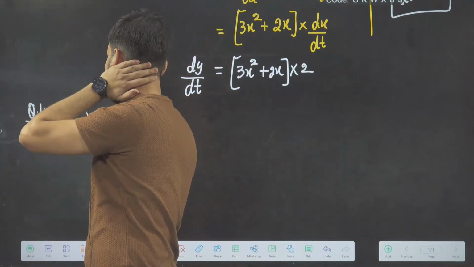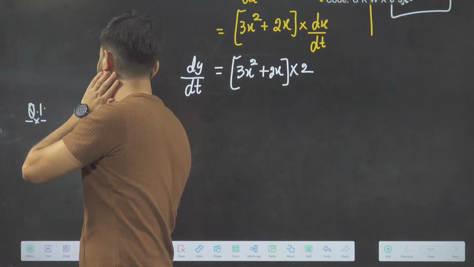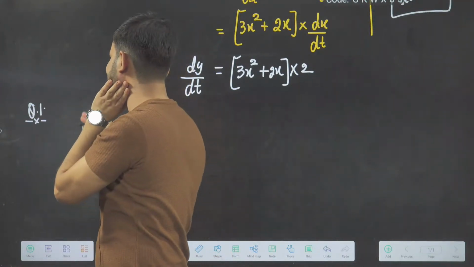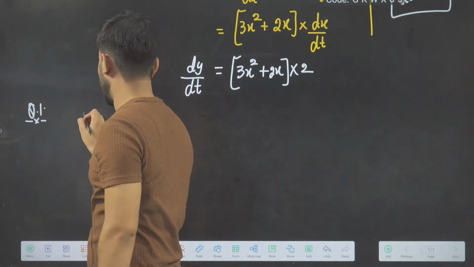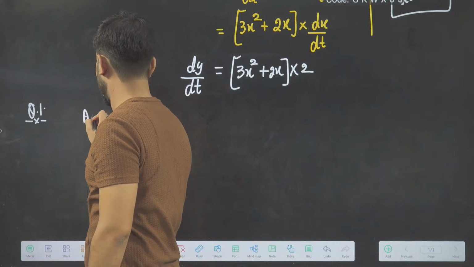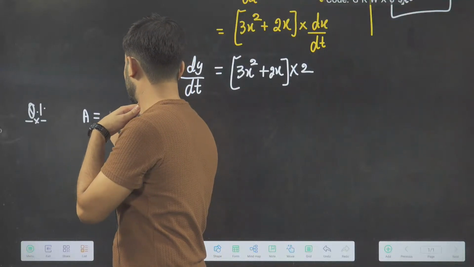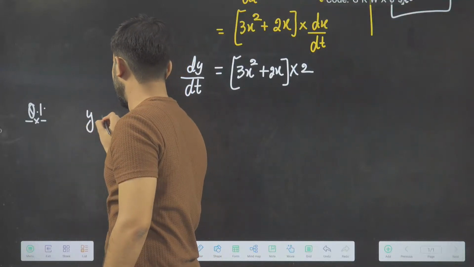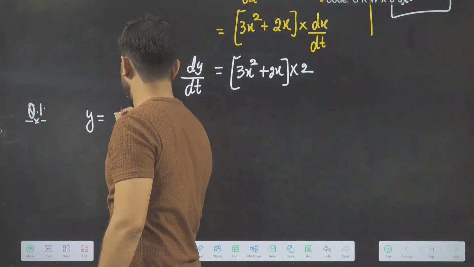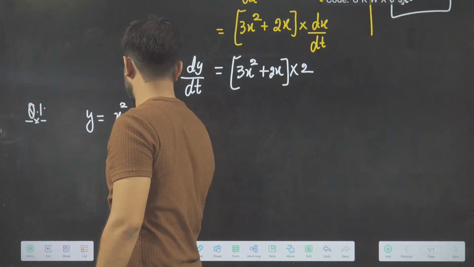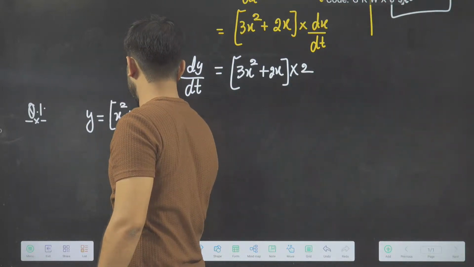Let's say y is, or I'll make it in this form, let's say area is equal to a. I have written a function: y is equal to x square plus 2x. Right? This is your y.